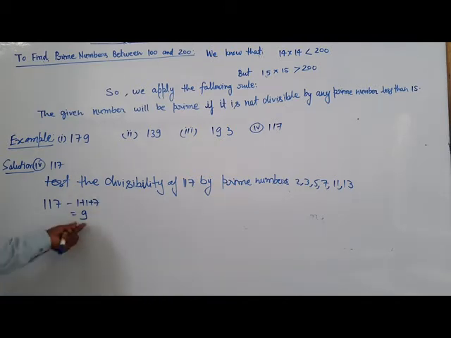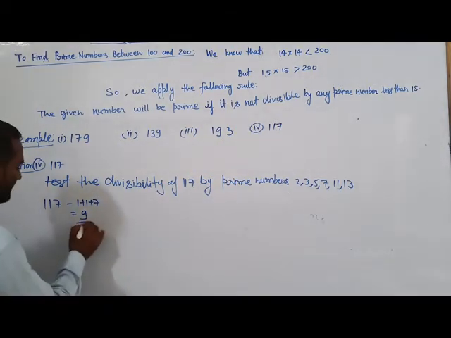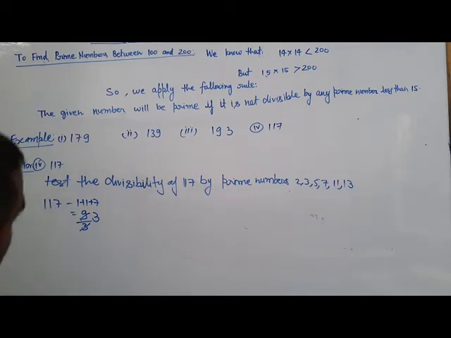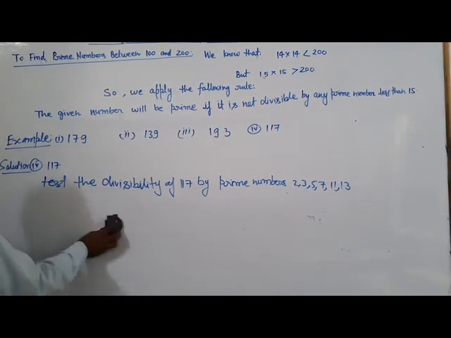It is divisible by 3. 3 times 39 is 117, so 117 is divisible by 3.